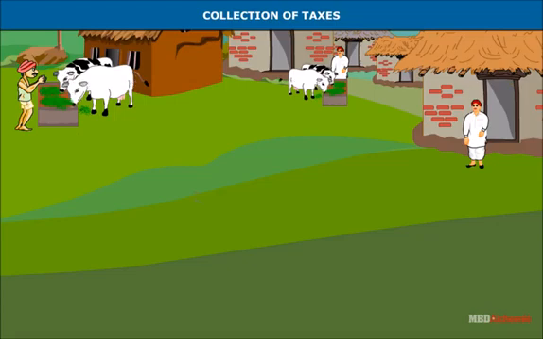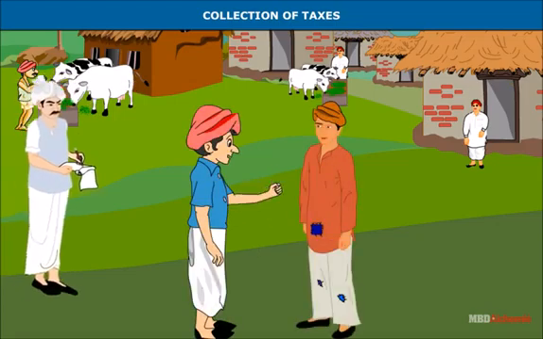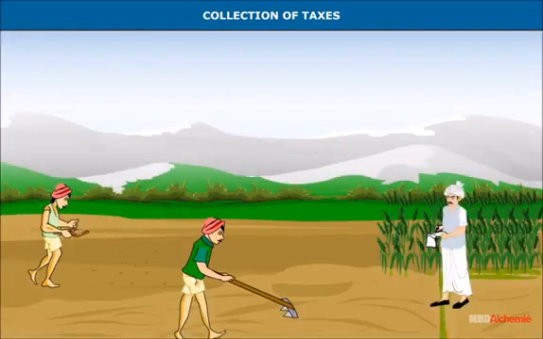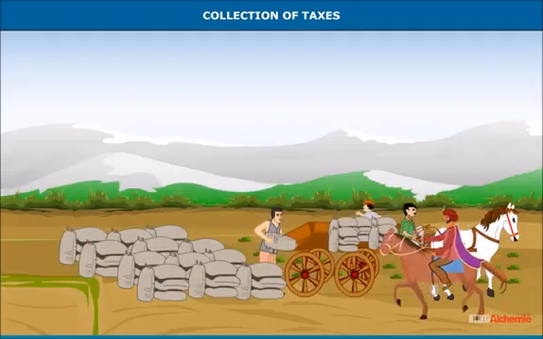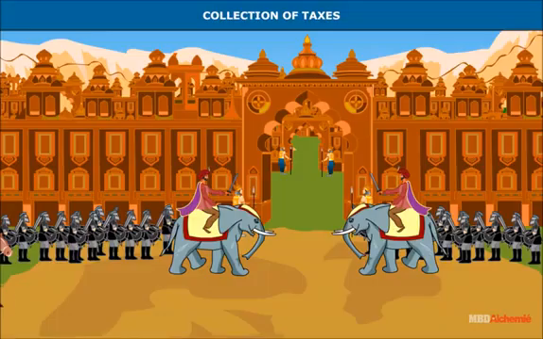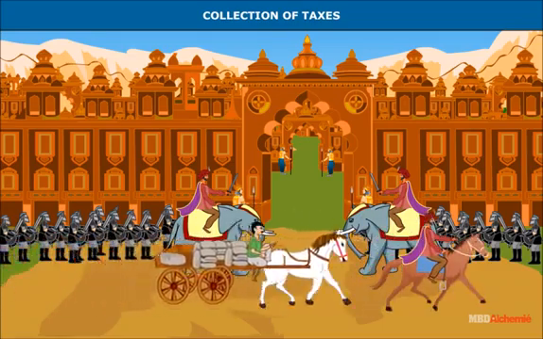The king had a group of officers known as tax collectors. These tax collectors visited every village, measured the land of each peasant, and noted the amount of grain produced. The tax collectors kept records and collected the tax in the form of money or goods, that is, in cash or kind. Even hunters had to provide forest produce to the king.